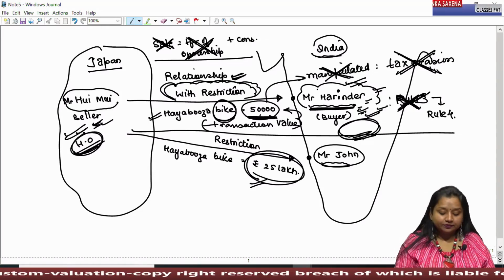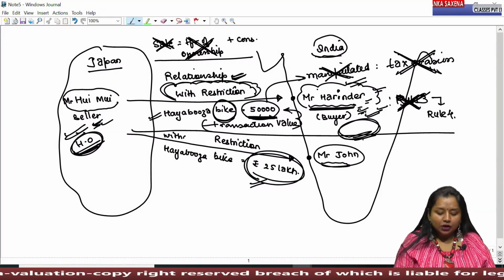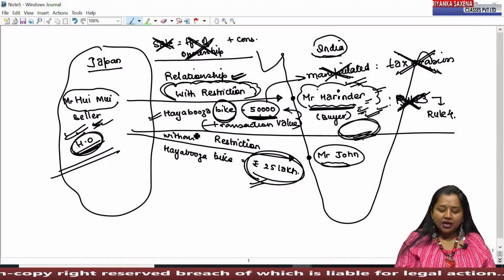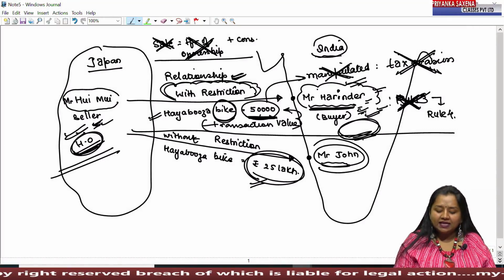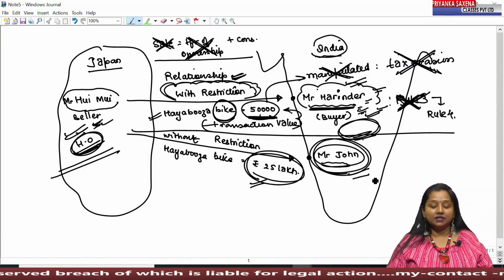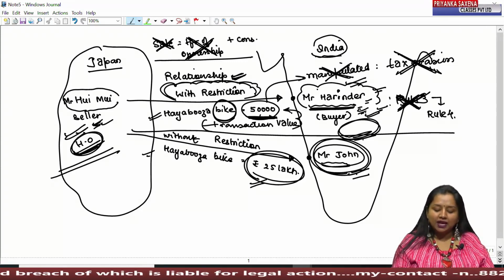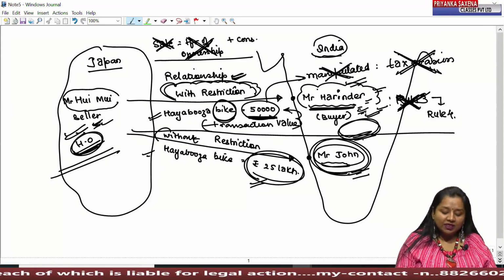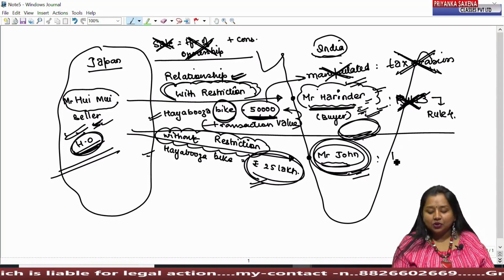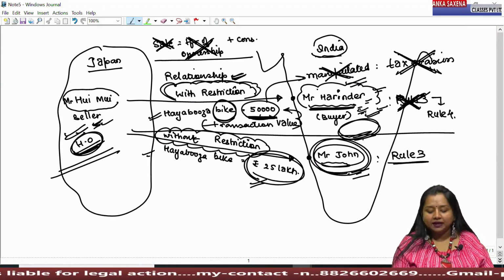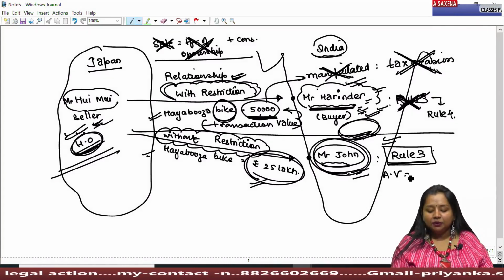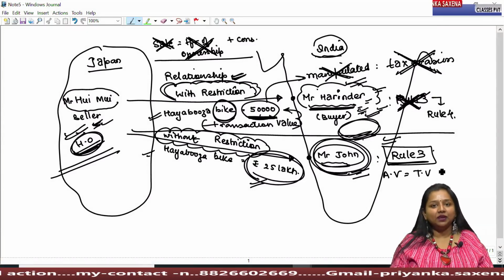Okay. Now further, the lawmaker also says that if Mr. Huimui supplies similar kind of goods, identical goods, the same goods to any other person in India without restriction, then only Rule 3 can be applied, where while computing assessable value, transaction value can be considered.